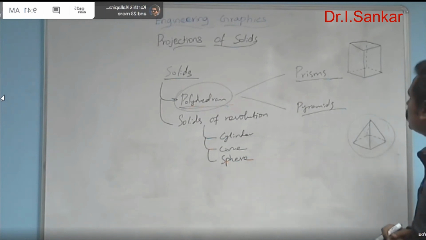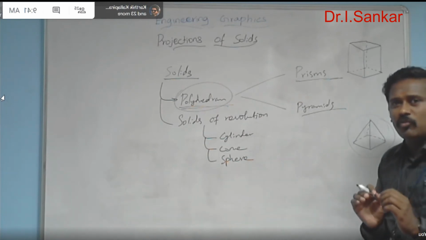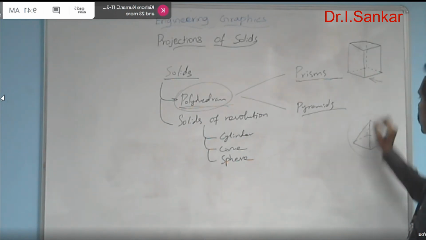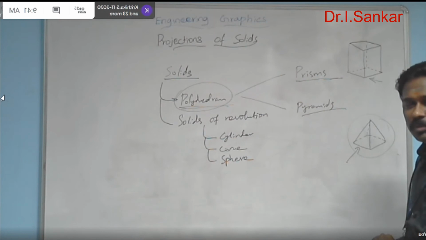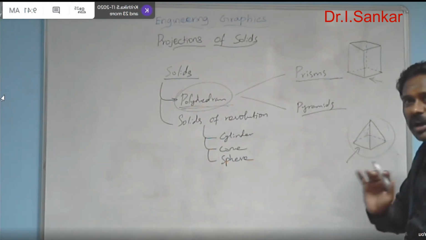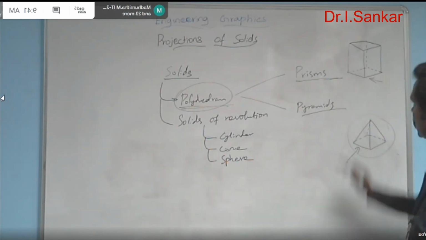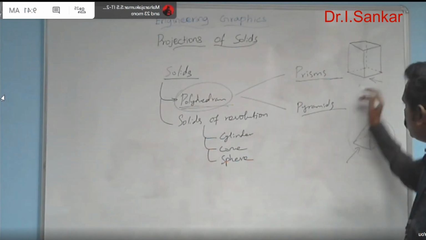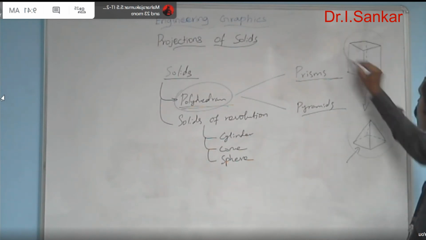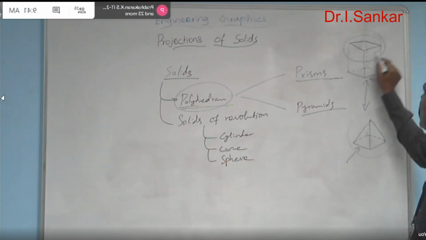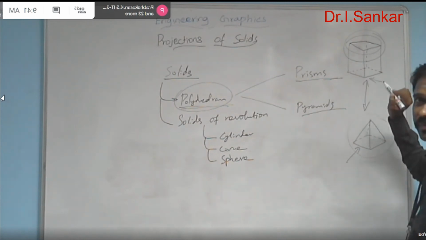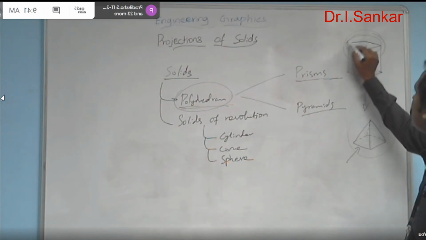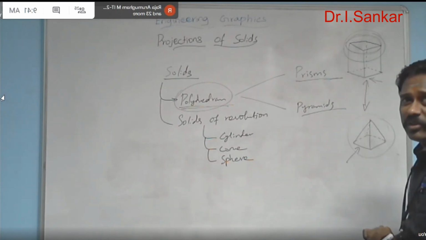So now I think you may have a clear idea about what is a pyramid and what is a prism. Both are having a polygon in their base shape. The base shape of both solids is a polygon, say square. But the appearance or the nature of the solid is somewhat different when you compare this one and that one. In this one, the face of the solid is the resemblance of the base. The square base, the solid is having the same square shape is reflected in the top face also.